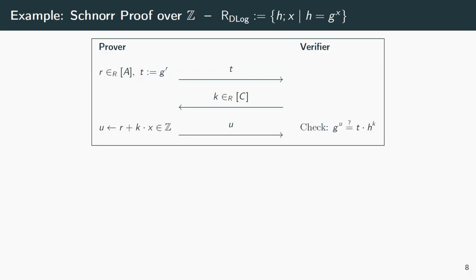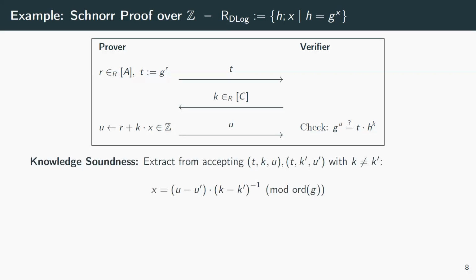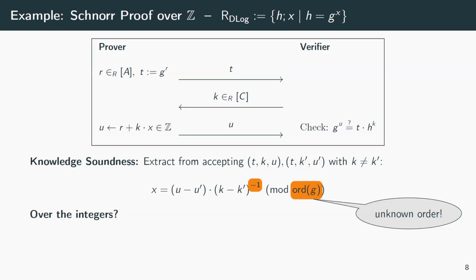So what about soundness? Well, normally we have special soundness: given two transcripts that are both accepting with the same first message, but different challenges, we can extract a witness by just computing u minus u prime and dividing out k minus k prime. Of course, modulo the group order, but well, we don't know the group order, so division is kind of tricky. And does it work over the integers? Well, if the prover is honest, then yes, but we cannot rely on this. So say there's some prover coming up with convincing proofs, and the division might not work over the integers.